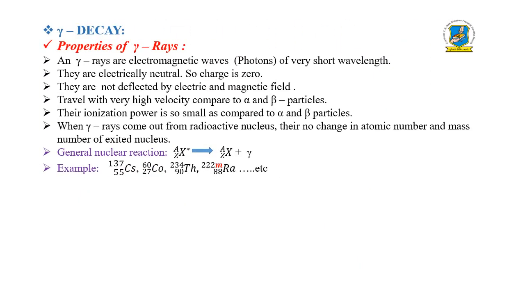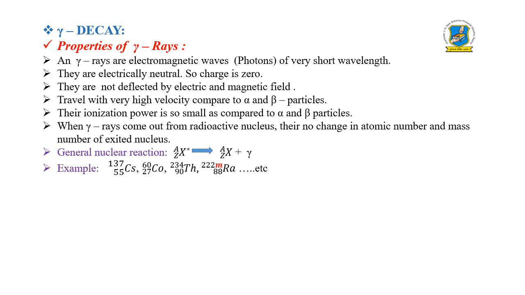And the last one is gamma decay. In gamma decay, there is an emission of electromagnetic waves of very short wavelength. Those electromagnetic waves, we can say, are photons. They are electrically neutral, so the charge is 0. They are not deflected by electric and magnetic fields because photons do not have any charge, so that's why there is no deflection. These rays travel with very high velocity compared to alpha and beta particles. They can ionize gas, but their ionization power is small compared to alpha and beta particles.